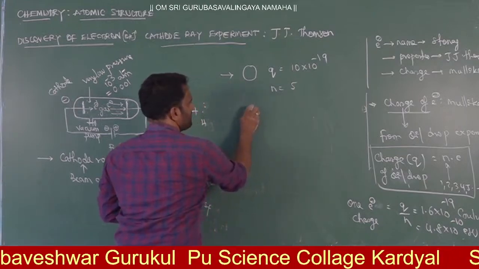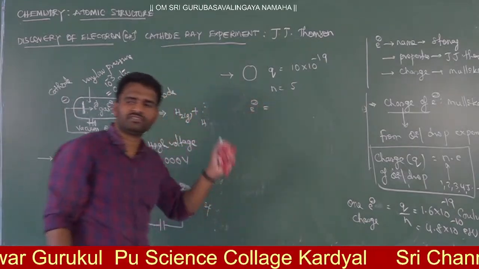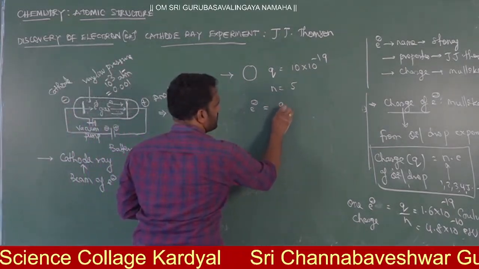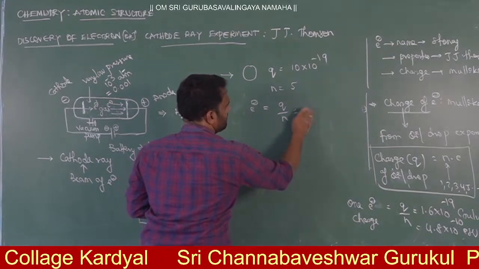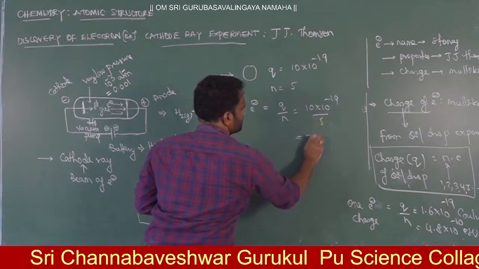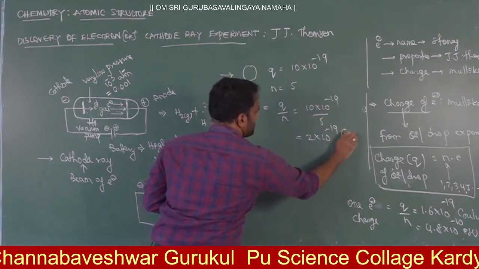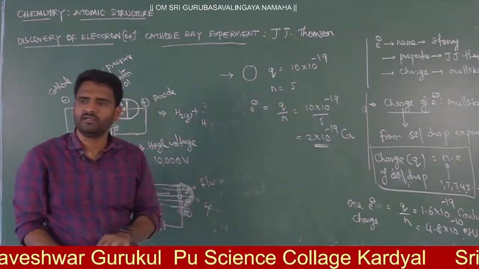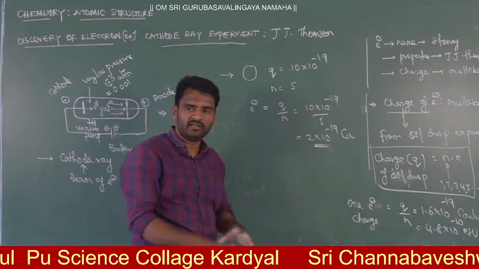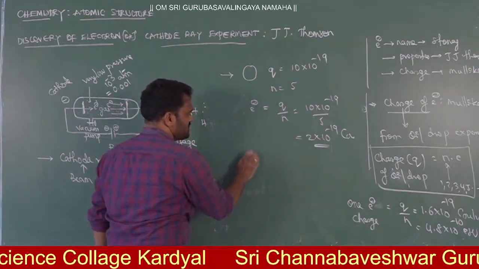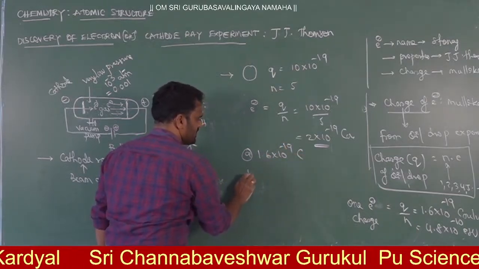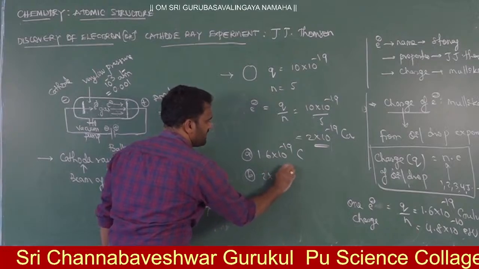Then what is the charge of electron from this? Right. So now the charge of electron will be equal to Q by n, which is 10 into 10 power minus 19 by 5. Then the value will be equal to 2 into 10 power minus 19 coulombs. According to the question, the charge of electron value will be 2 into 10 power minus 19. Like that, don't overthink it. One option will be given in this question: first option 1.6 into 10 power minus 19 coulombs. Second option will be 2 into 10 power minus 19 coulombs.